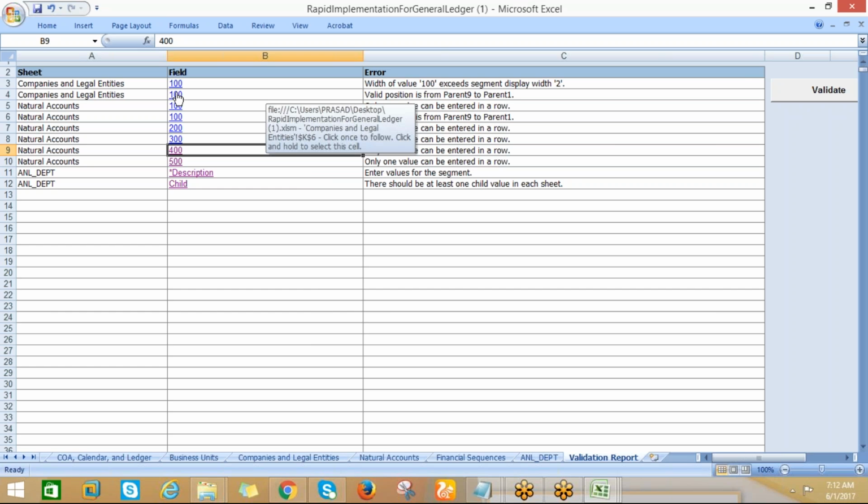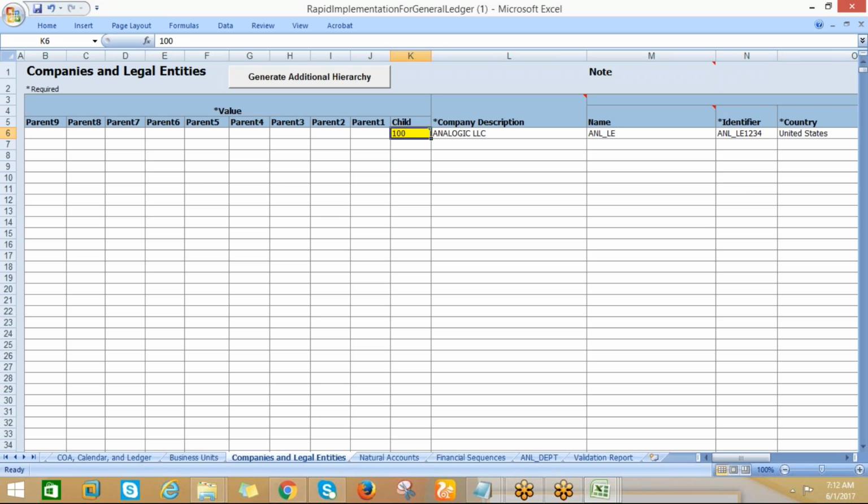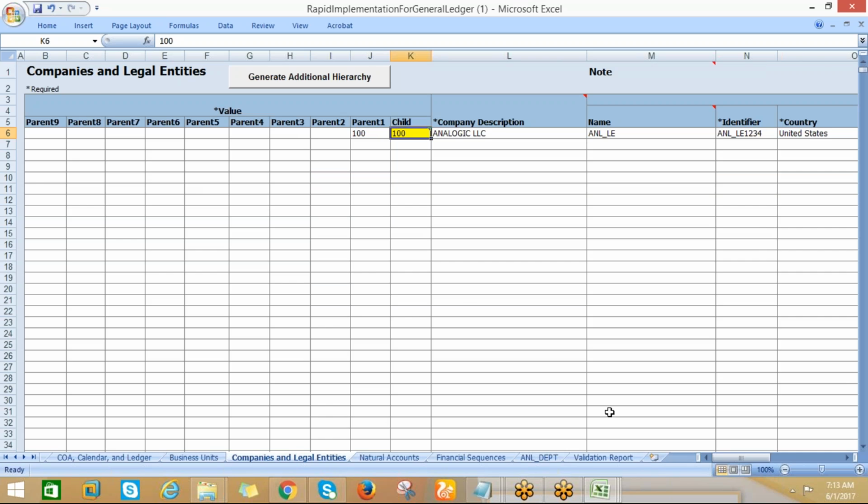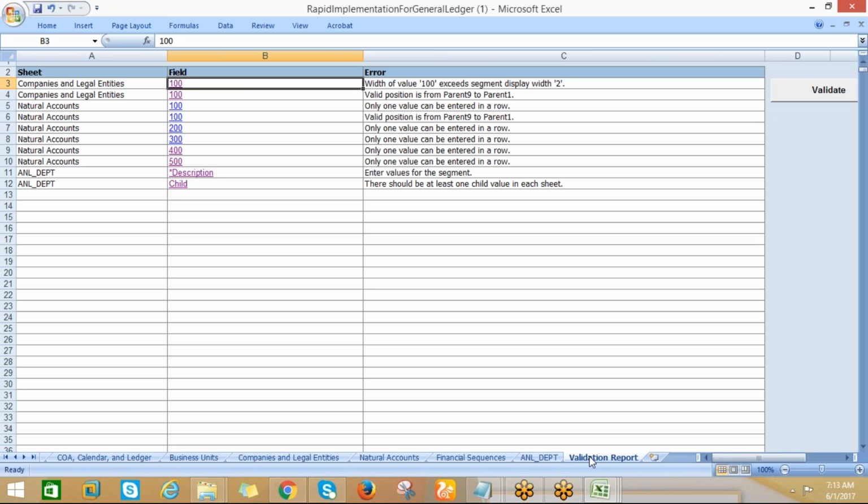So valid position is from 9 to 1. Okay. Companies and legal entities. So here I can take the parent value 100 and companies and legal entities. So width of value 100 exceeds segment size.